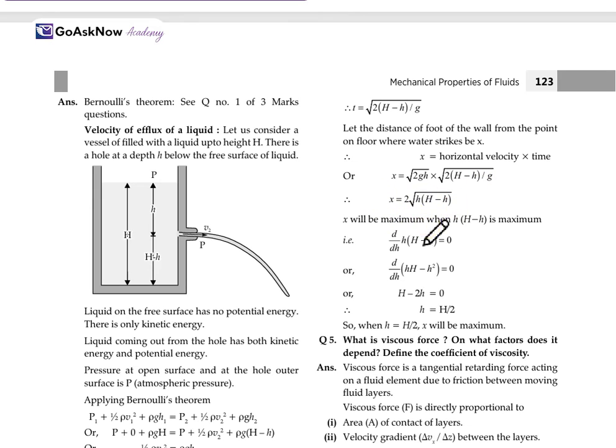So x will be maximum when h(H minus h) is maximum. So when we differentiate it, we get H minus 2h is equal to 0. So h will be equal to H by 2. So when h is equal to H by 2, x will be maximum. So for the maximum condition of x, h will be equal to H by 2.